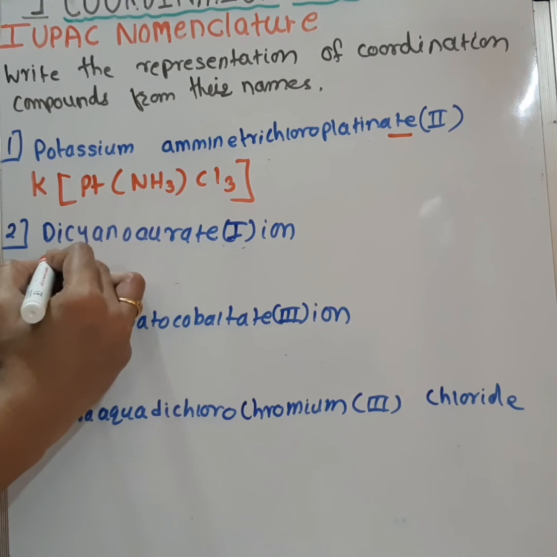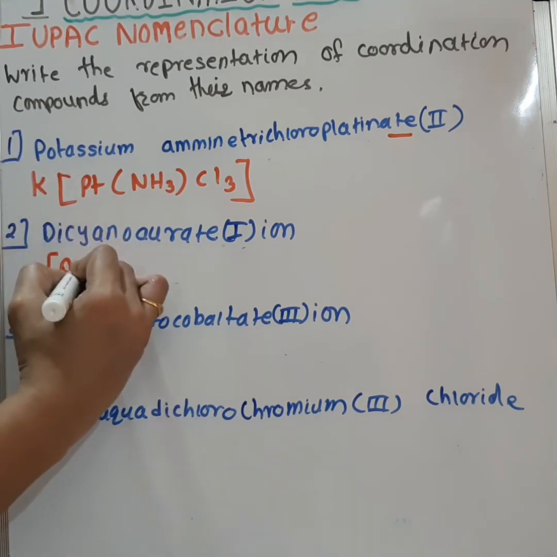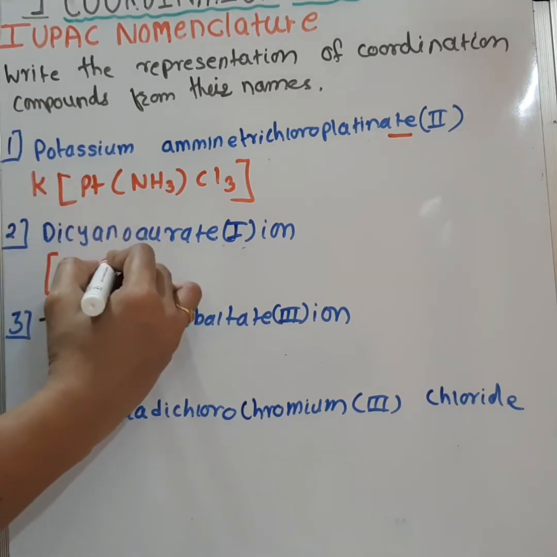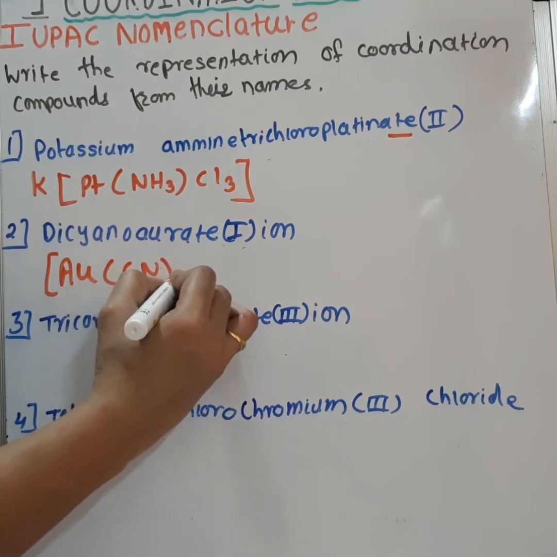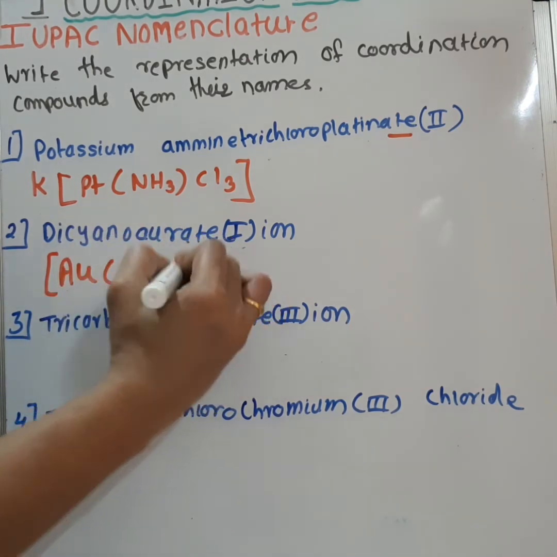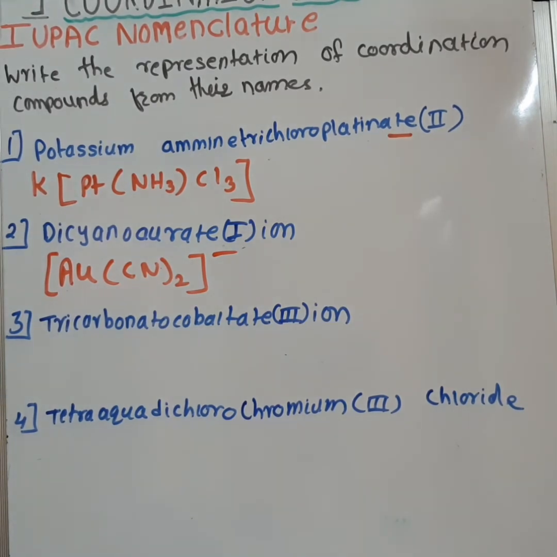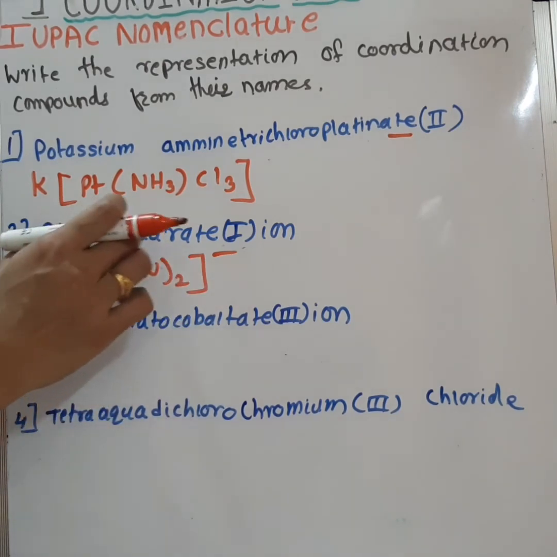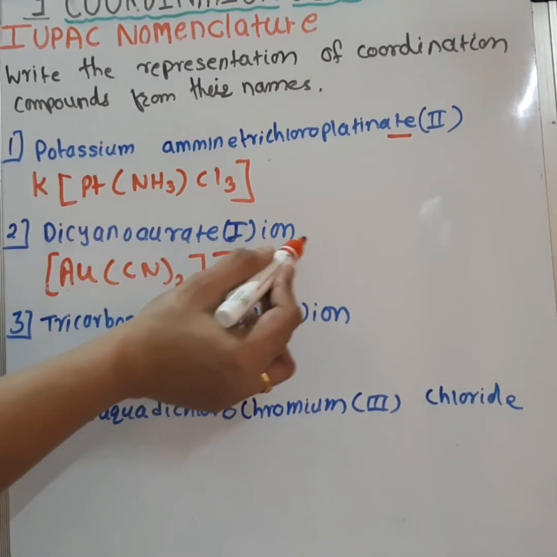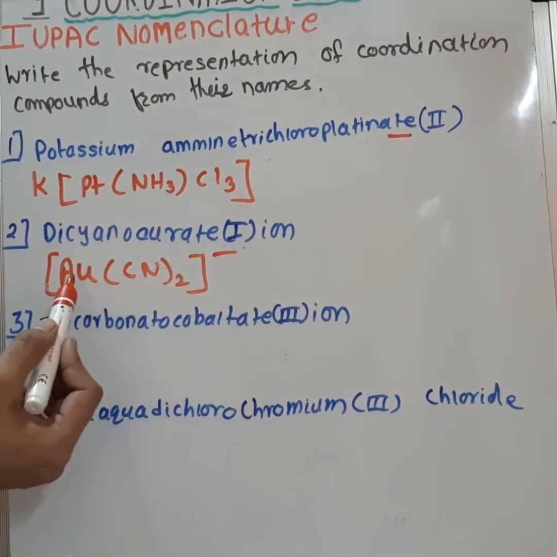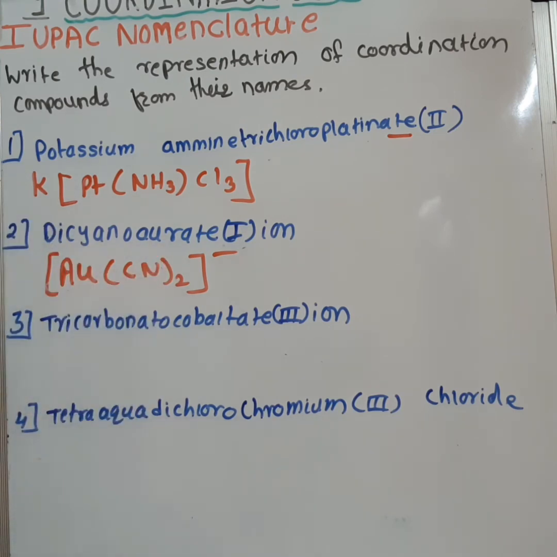First one, write the square bracket, then Au, then dicyano means two molecules of cyanide, close the bracket, and one minus charge. So this will be the representation of the dicyanoaurate first ion. Now you can calculate the oxidation state of Au and you will check your answer.